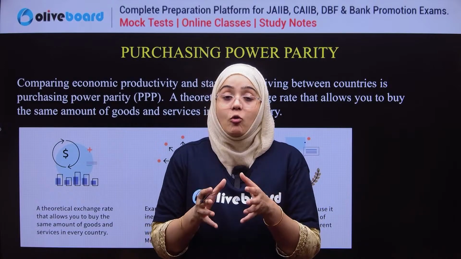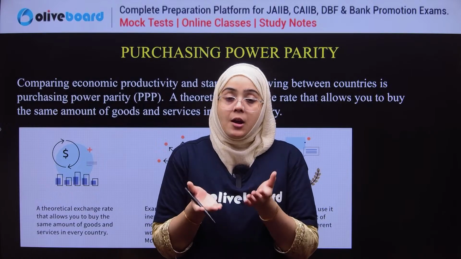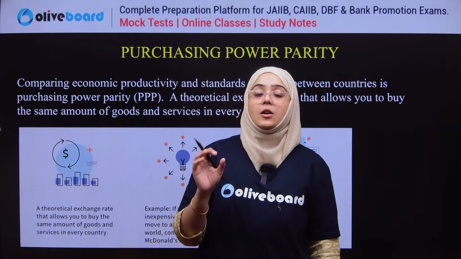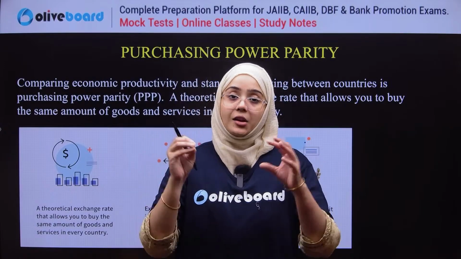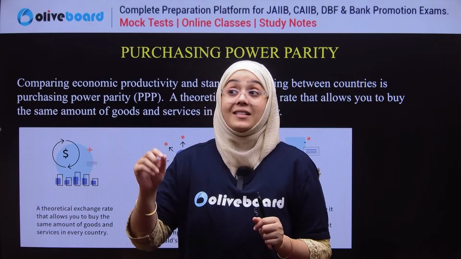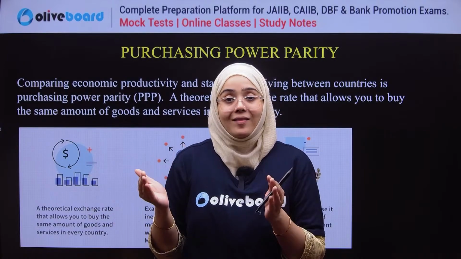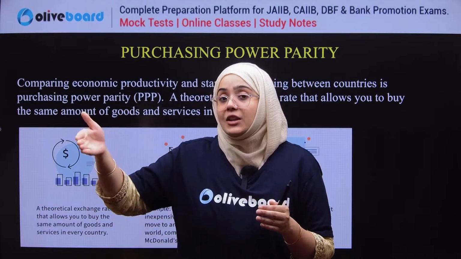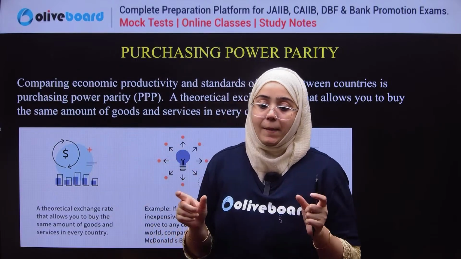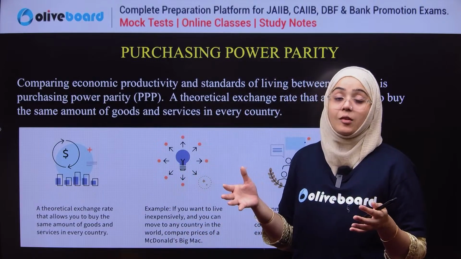It means that if you want to live inexpensively, you can compare the purchasing power parity. Purchasing power parity allows you to compare the prices of the same basket of goods purchased in two different countries. For example, McD has a burger, the chicken Zinger burger. If it costs 100 rupees in India, and it is more expensive in USA, then obviously the inflation rate in USA is comparatively higher than India.